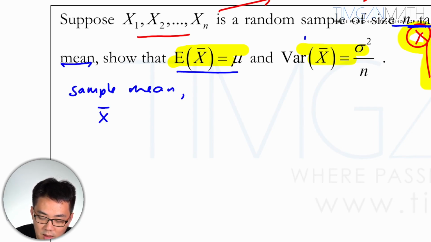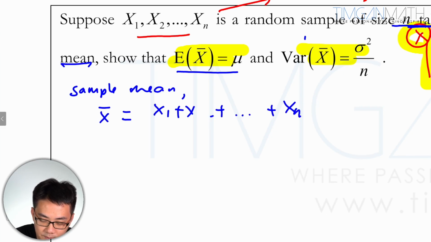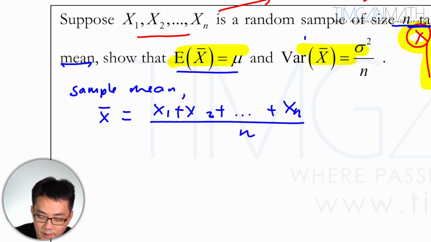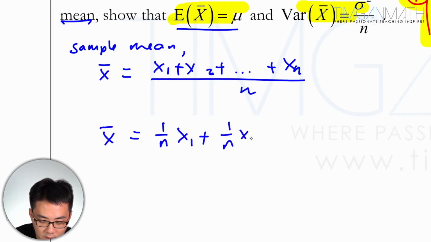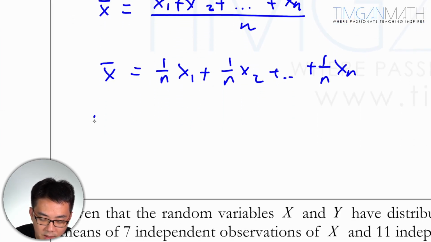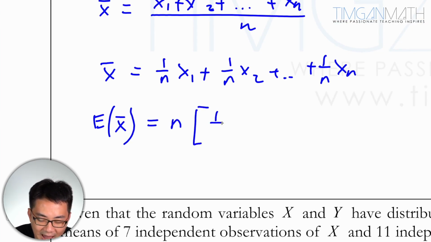this case here will just be x1 plus x2 plus x3 all the way to xn, this divided by n. So what you need to do is just like what we did just now, 1 over n x1 plus 1 over n x2, 1 over n xn. Then you just take expectation. E of x bar is actually exactly the same. Guys, nothing interesting there.